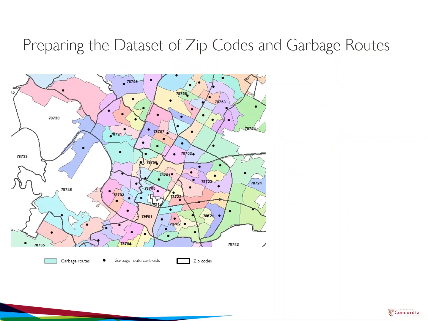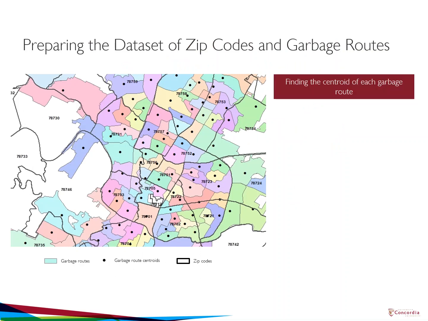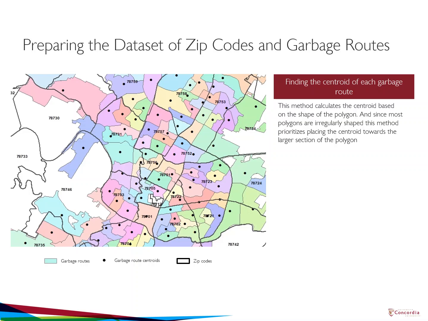In order to merge the two datasets together, they need to be on the same scale. This could only be done on GIS. We first found the centroid of each garbage route. This method calculates the centroid based on the shape of the polygon. And since most of them are irregular, this method prioritizes placing the centroid towards the larger sections of the polygon.